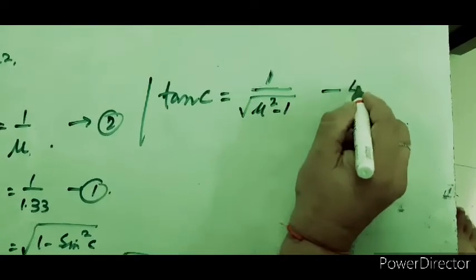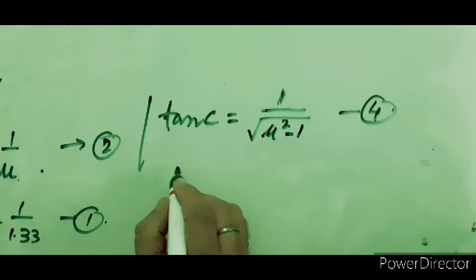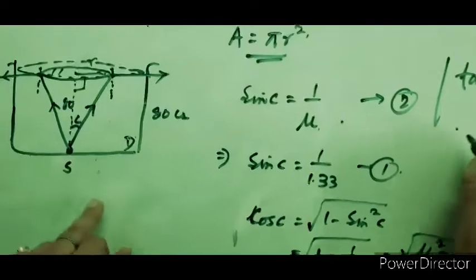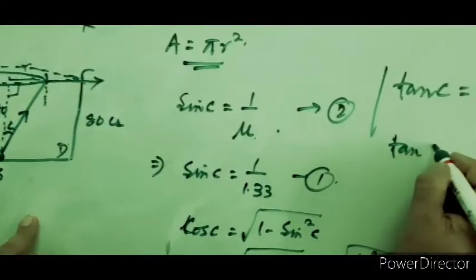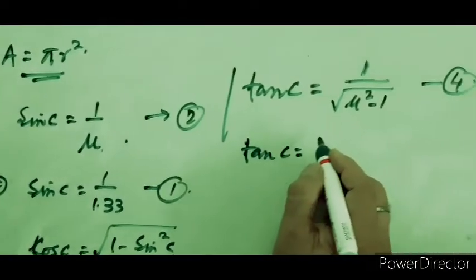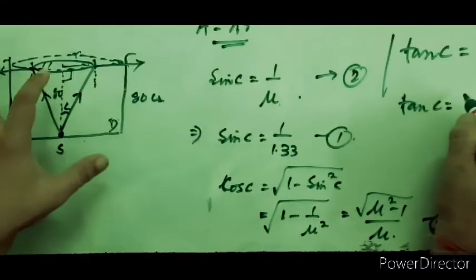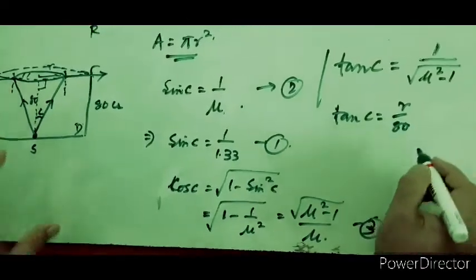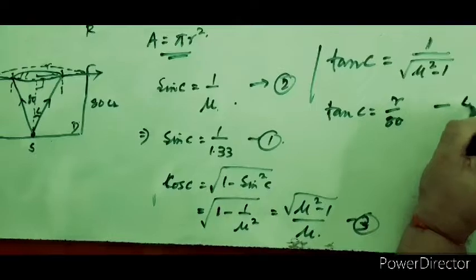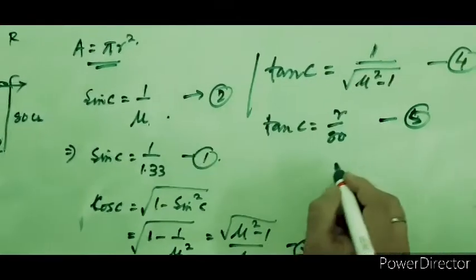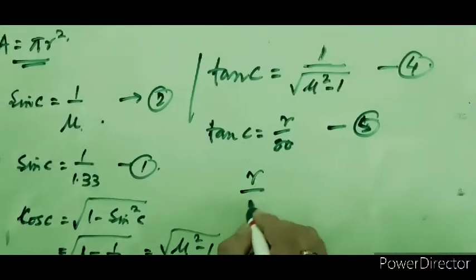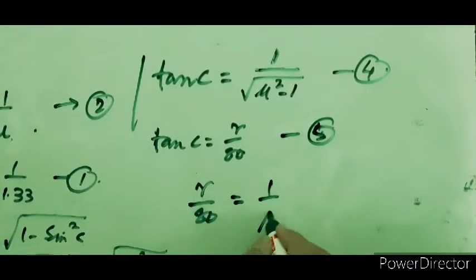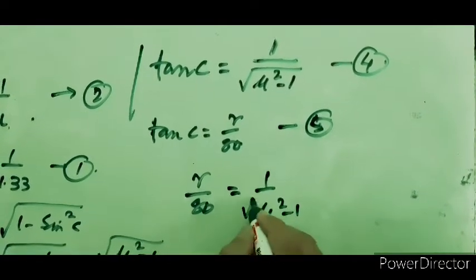This is equation number 4. Similarly, from this triangle we can write that tan C is equal to P by B, means R by 80. This is equation number 5. So we just equate: R by 80 is equal to 1 by root of mu square minus 1.